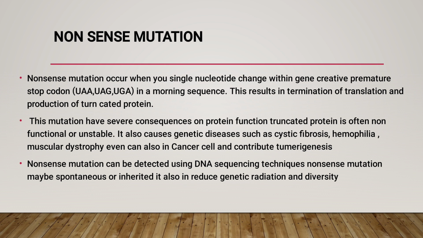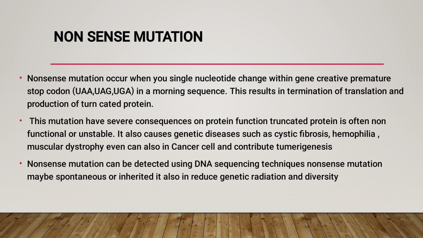This nonsense mutation leads to the creation of a premature stop codon, which causes termination of translation and leads to the production of a truncated protein.